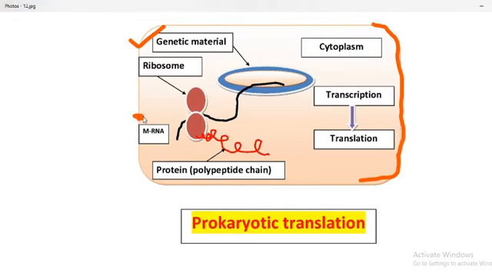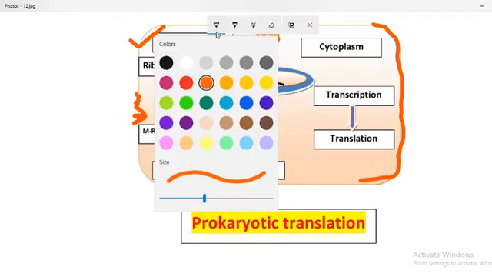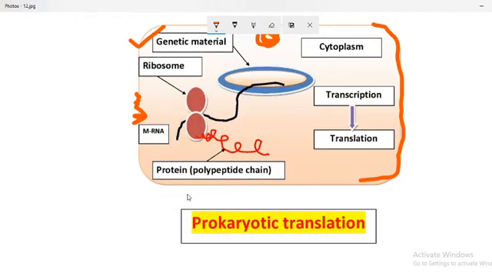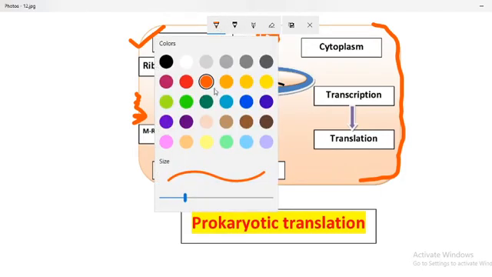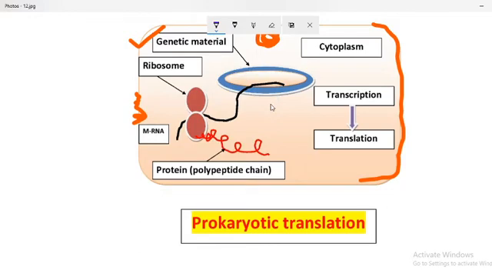Next, apart from the genetic material, other material is also present, that is the plasmid DNA. This plasmid DNA has the capacity to express resistance genes, that may be resistance to some antibiotics. Some bacteria are resistant to some antibiotics. This resistance is due to the plasmid DNA.